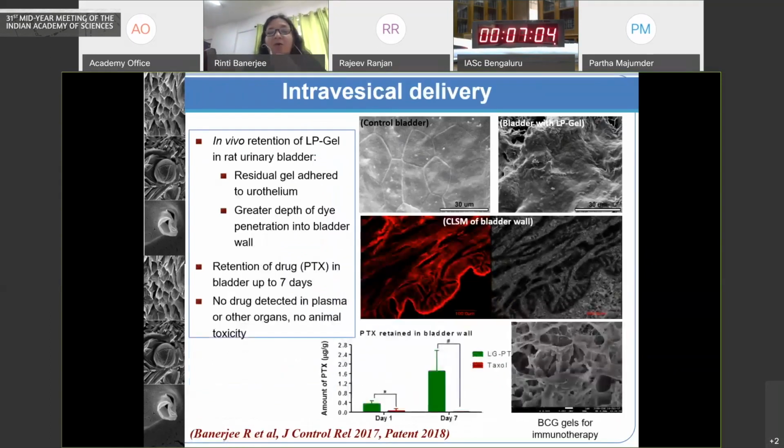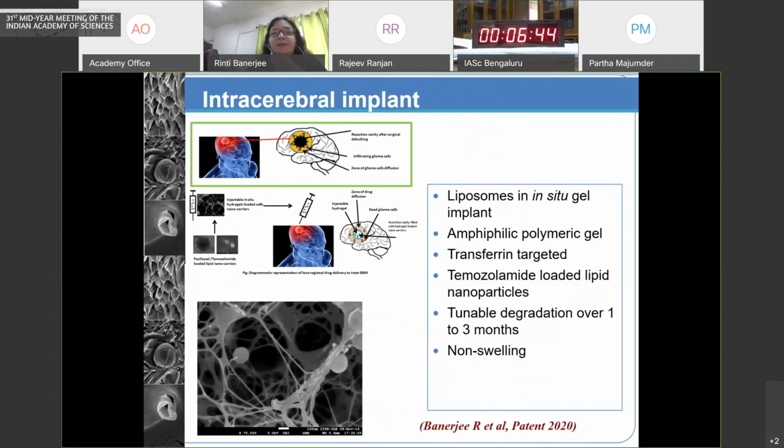Based on this, we have had an 80 to 100-fold increase in the retention period as well as effectiveness of various drugs within the bladder. And the interesting part is that systemic levels are negligible. We have been using this for various drugs in superficial bladder cancer as well as for immunotherapy with BCG.